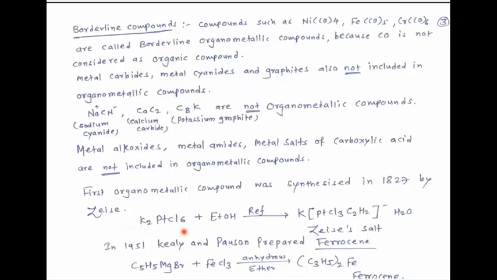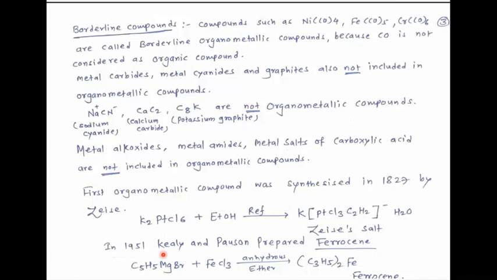K2PtCl6 in the presence of ethyl alcohol is refluxed. So here this is the composition of Zeise's salt. This is nothing but the world's first organometallic compound.